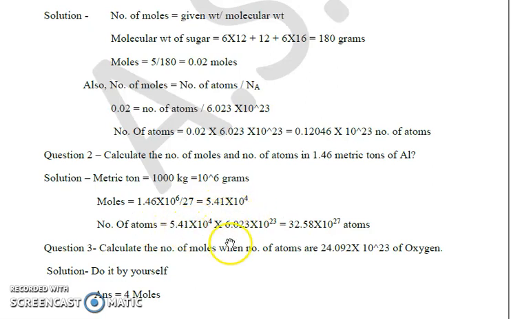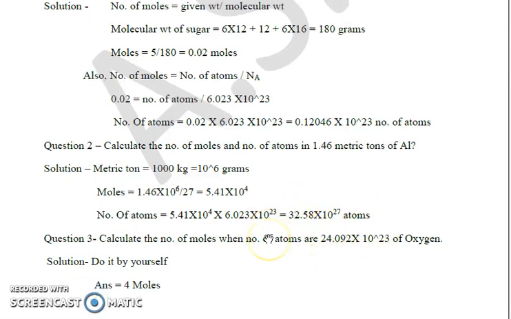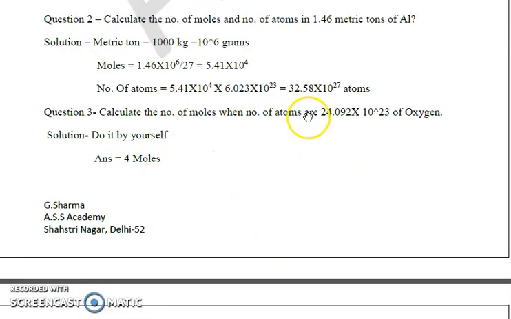Now we can easily calculate the number of atoms also when we have the number of moles. Number of moles is also equal to total number of atoms by NA. So simply multiplying with the Avogadro number will give us the number of atoms. So it will be 32.58 × 10^27 atoms. Let's take another example where we have to calculate the number of moles when the number of atoms is 24.092 × 10^26 of oxygen.